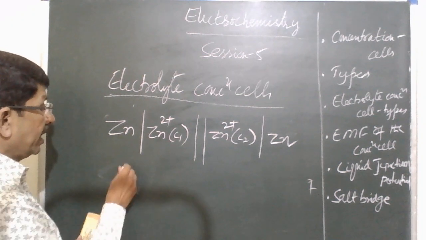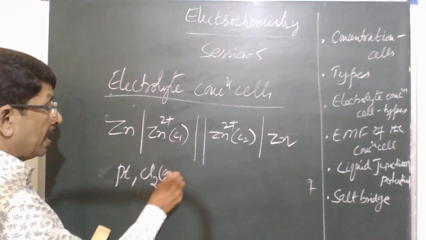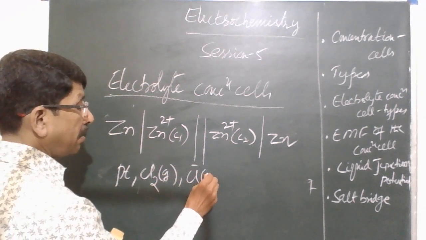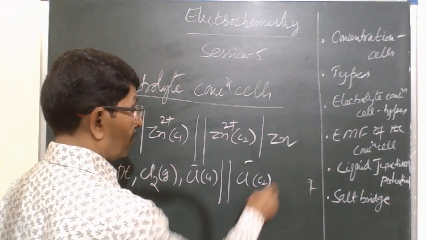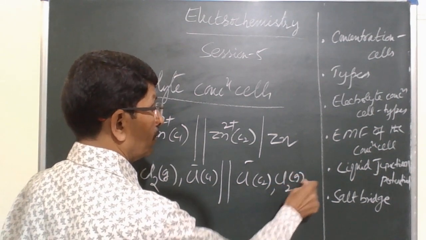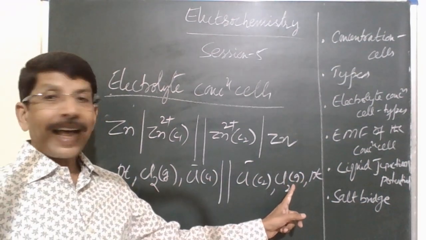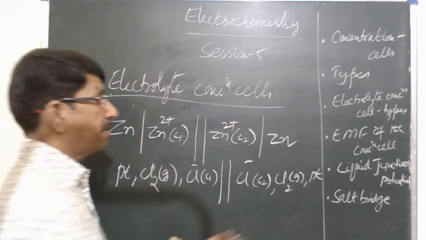Also, you can have gas electrodes. You can take a platinum electrode with Cl2 gas in contact with the Cl minus ion of one concentration, and another electrode with Cl2. So here there are two chlorine gas electrodes where the pressure is the same.